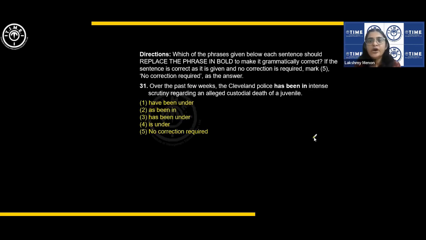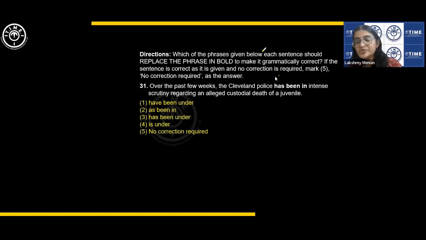Now we have phrase replacement. What is that? We have a phrase in bold. You need to replace the phrase in bold to make the sentence grammatically correct. That's all. This is a question you can do without spending much time on it, right? This question type, you just need to quickly look at the options. Grammar has to be strong.